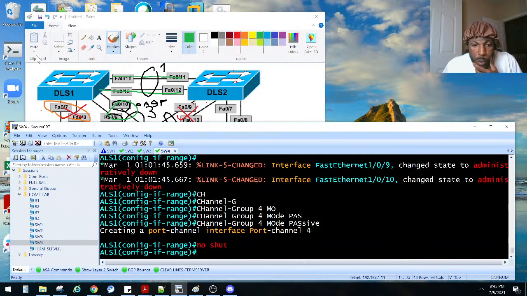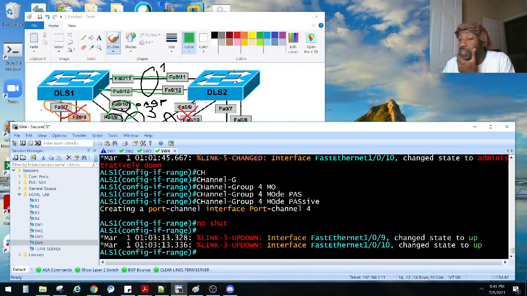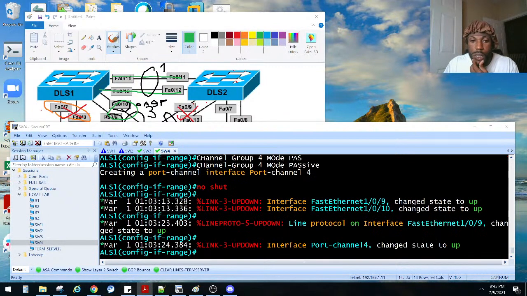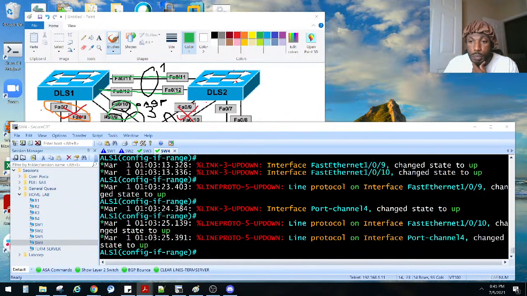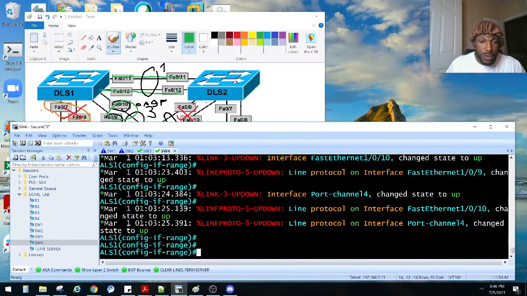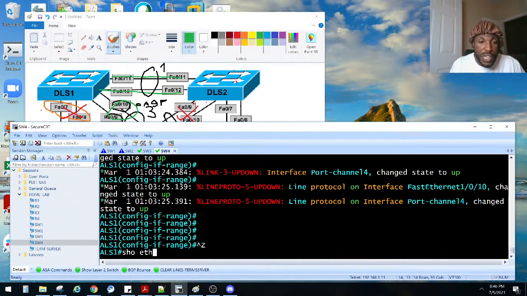We're gonna get into multiple spanning tree after this, I believe. That turned that up. We got one more port channel, and then we'll be on task number 3. That's port channel 4. So that is up. Verify our work with show EtherChannel summary.